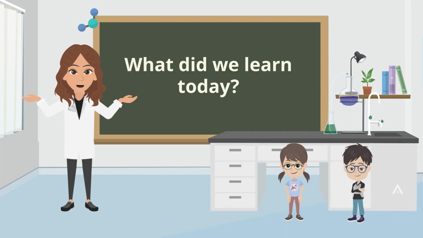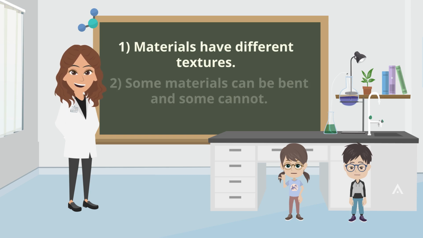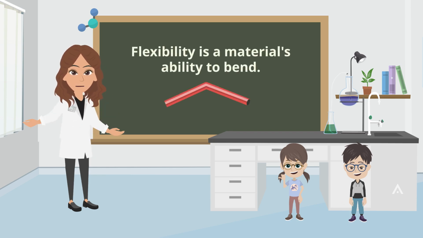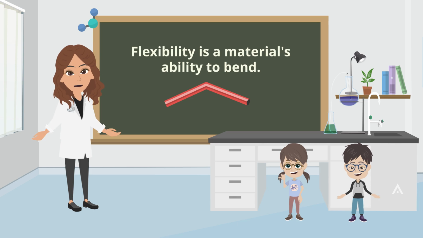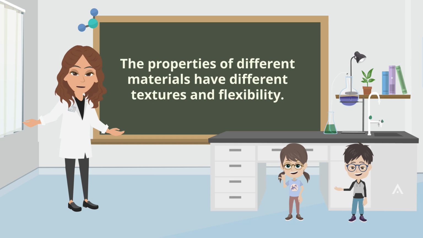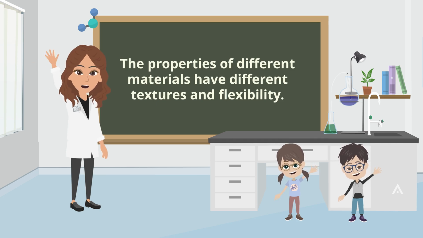So class, what did we learn today? Some materials are smooth while some materials are rough. Some materials can bend and some cannot. Yes, we used the word flexibility to talk about a material's ability to bend. Hence, the properties of different materials have different textures and flexibility.